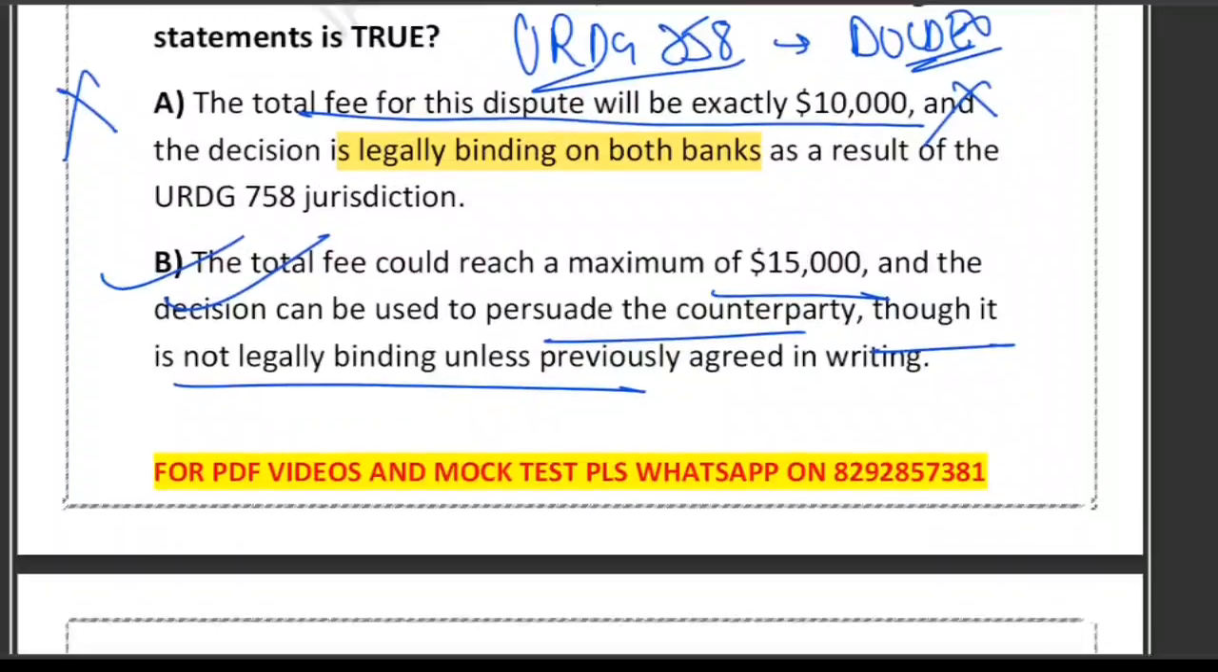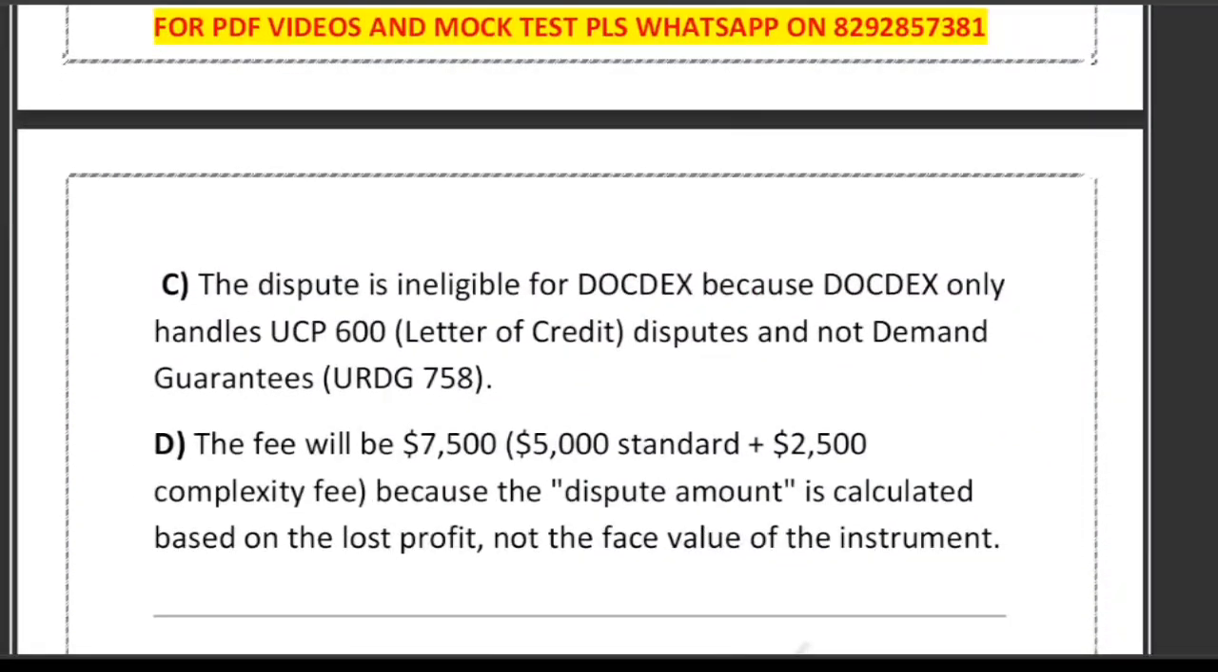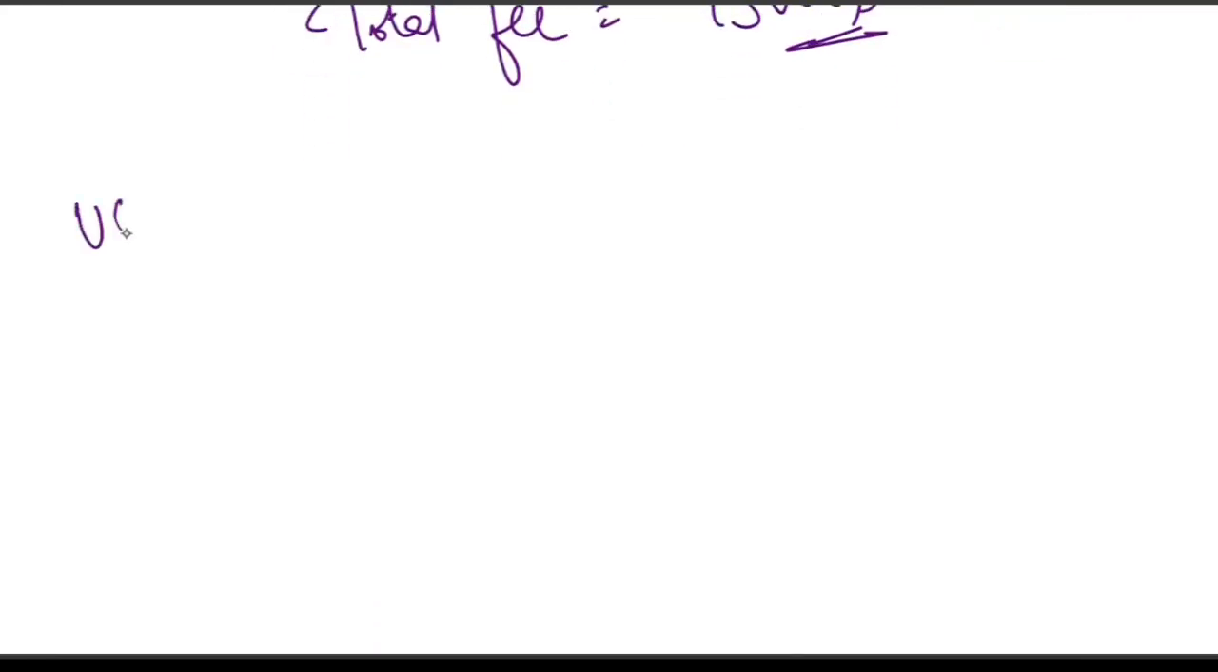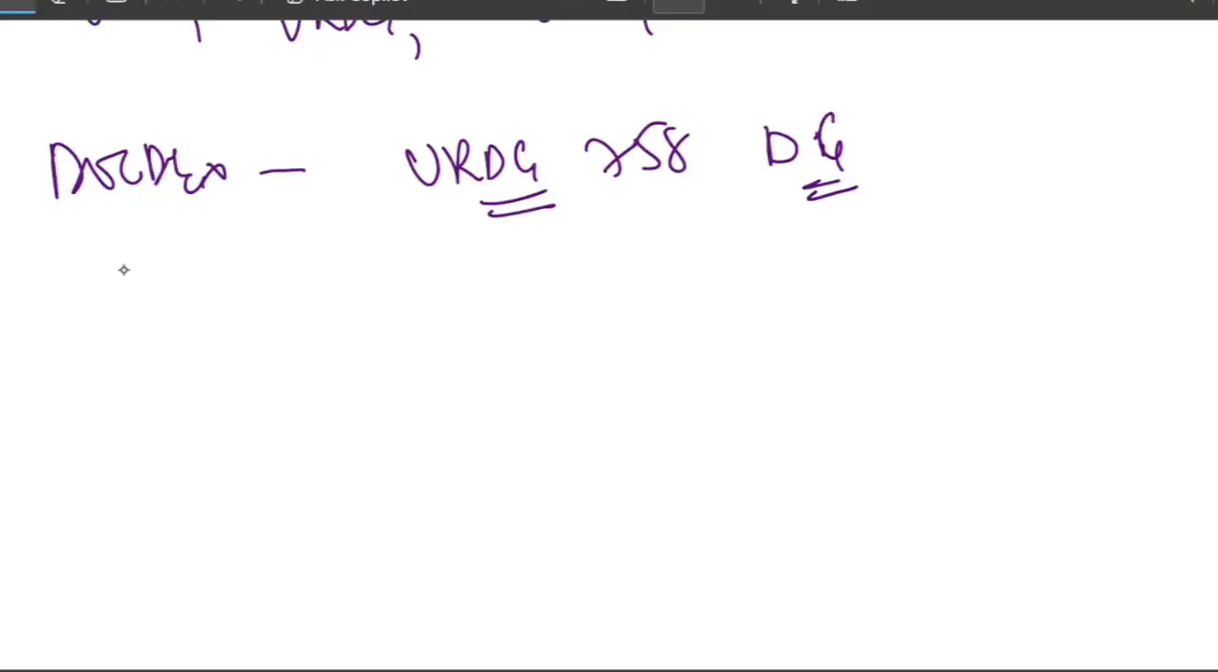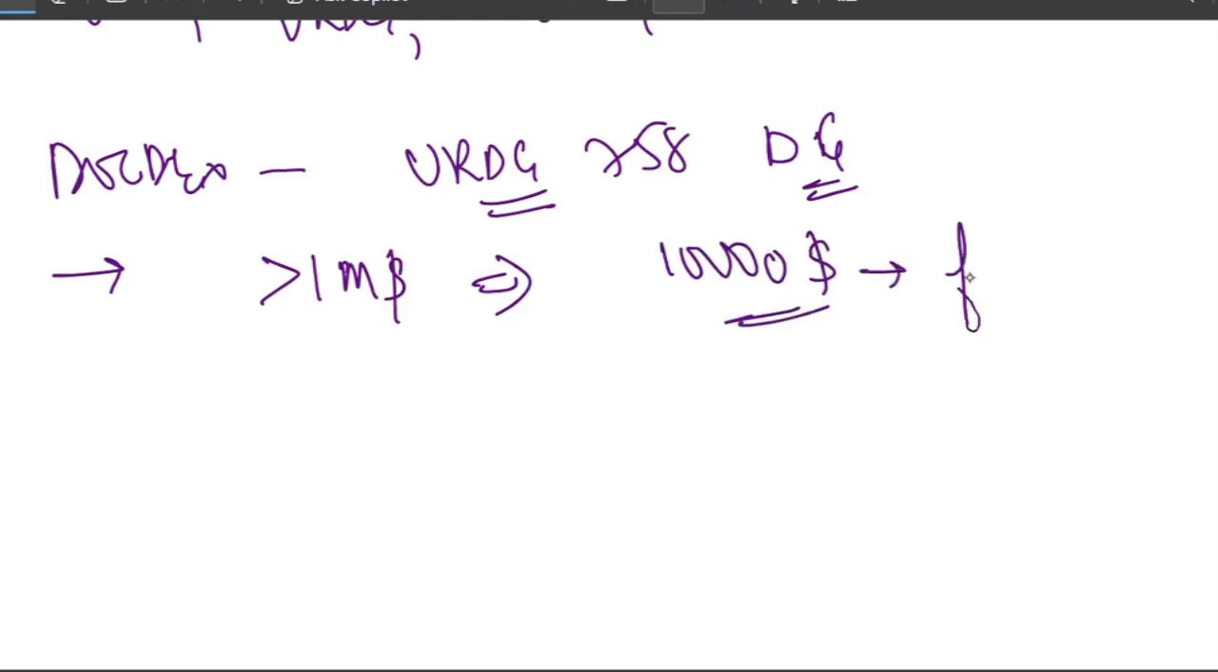What about option C? Option C says that the dispute is ineligible for DOCDEX because DOCDEX only handles UCP 600. Please remember that DOCDEX covers all these things. It covers URDG for demand guarantees as well. And the standard fee, please remember, if the amount is above $1 million, the standard fee is $10,000. This is the fee. Please remember it.